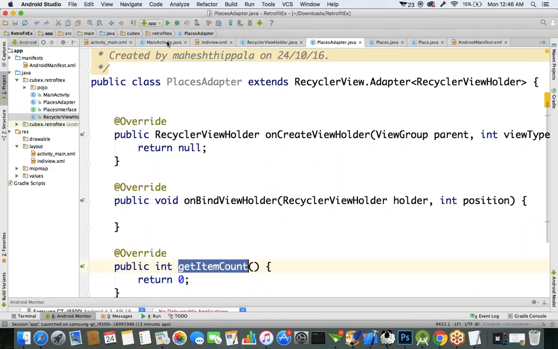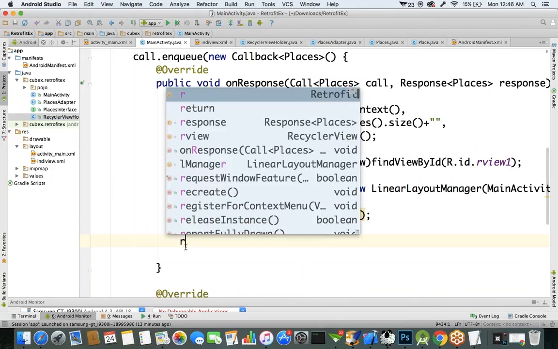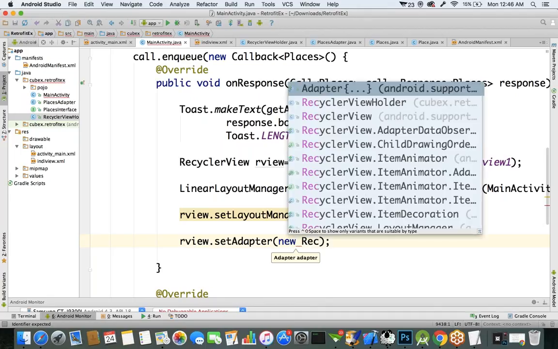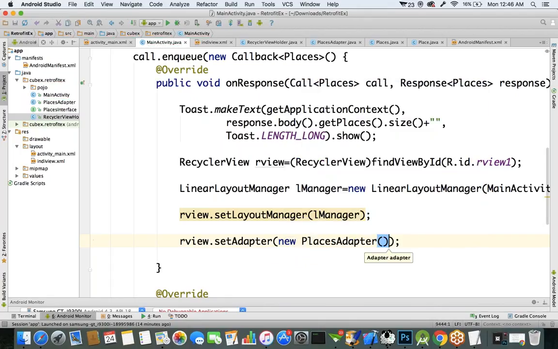So what we'll do is, in your main activity class, for this RecyclerView component, I want to set the adapter. RecyclerView dot, there is a method called setAdapter. Specify the object of your adapter class, new PlacesAdapter. For this PlacesAdapter, we will pass two parameters as input.